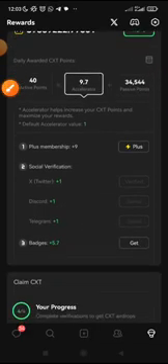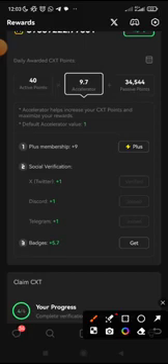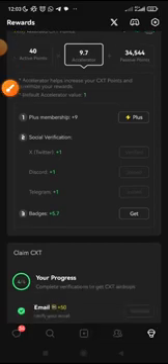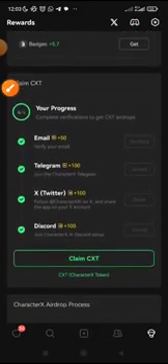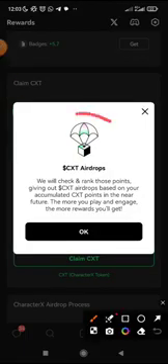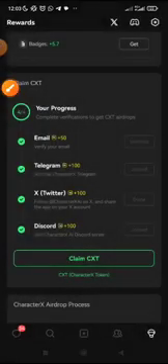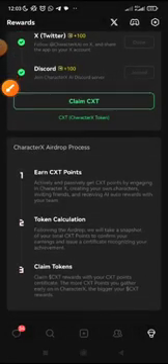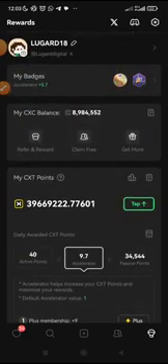And that is, make sure you have actually linked your Twitter and all this. Now your progress here, make sure you've linked your email and all that. If you click on claim XT, you can see that the XT points you have determine the airdrop you get at the end of the event. And then these are the process and the calculation for claiming. But very soon the claiming of the airdrop will begin.